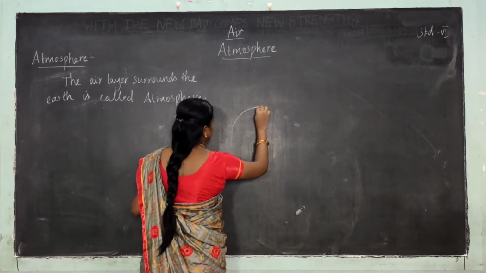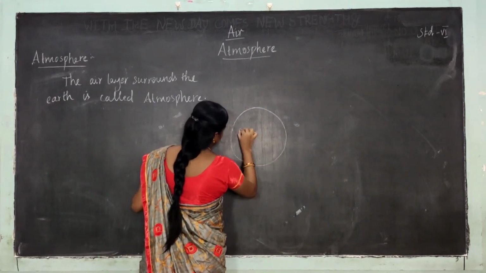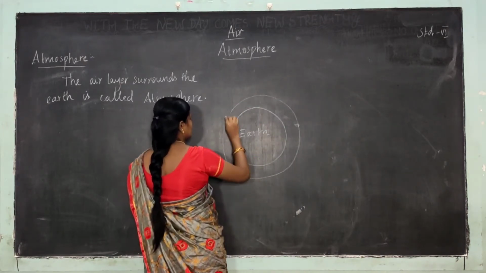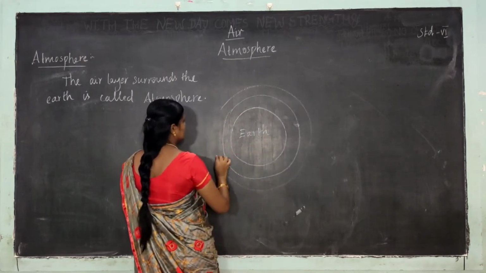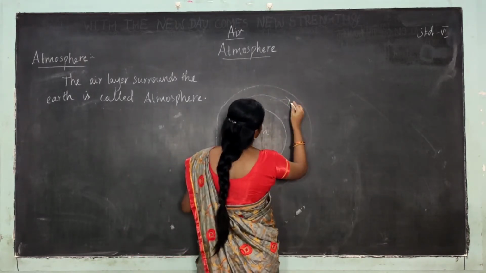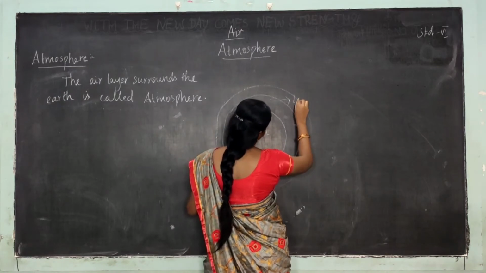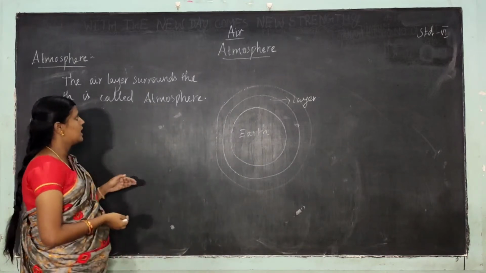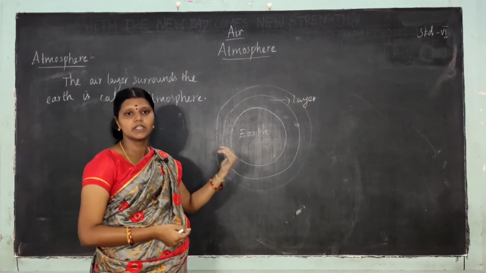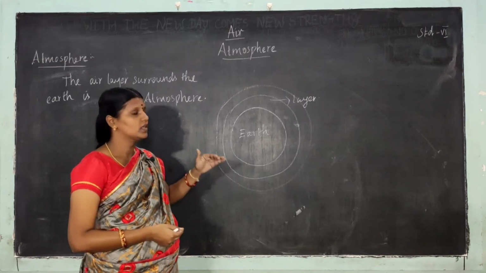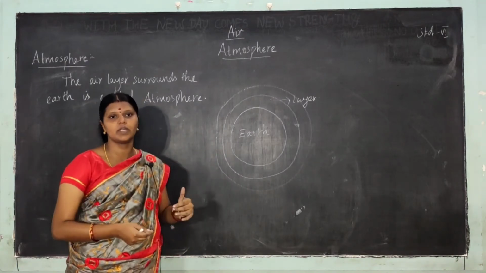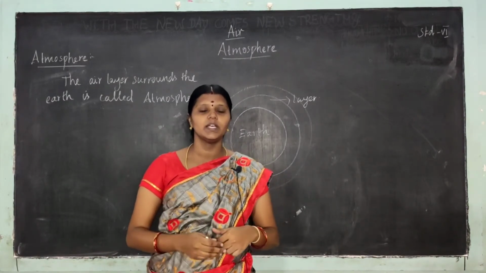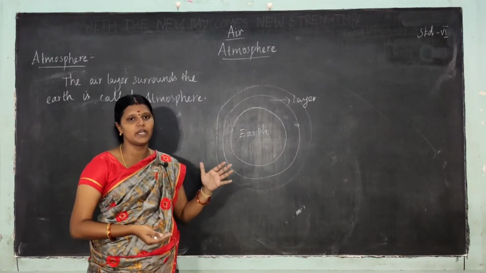Earth surrounded by various layers of air. That air has various layers, and that is what we call atmosphere. What is atmosphere? The air layer that surrounds the earth is called atmosphere. It can also be divided into five layers.